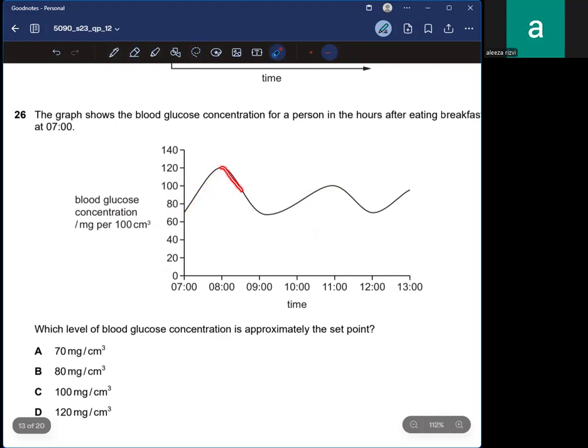Then it reduces, then increases, then reduces, then increases. So basically the set point means the average thing, right? So we can see that 80 could be the average one.